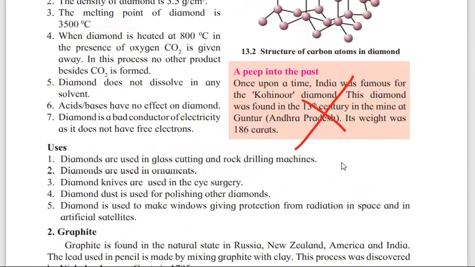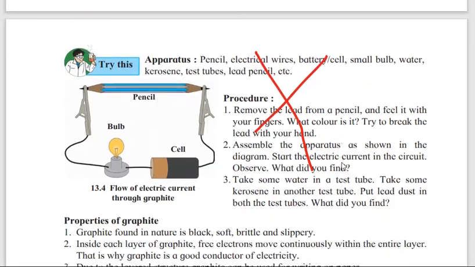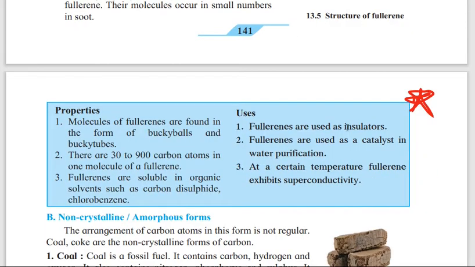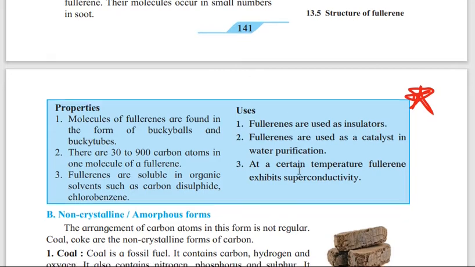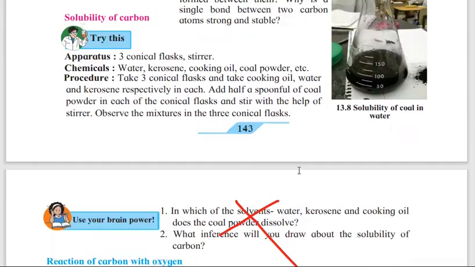139. Then 140, again you can see a peep into past is not there. Then try this again, the apparatus and procedure, the experiment type, it's not there. 141. Properties and uses is a very important one. Molecules and fluorine, you have to do all this. 143, you have to do all.